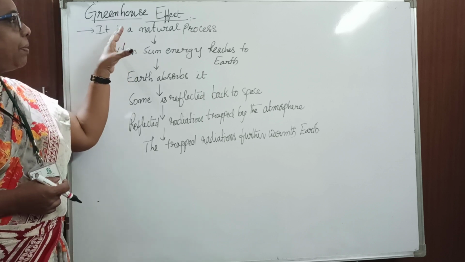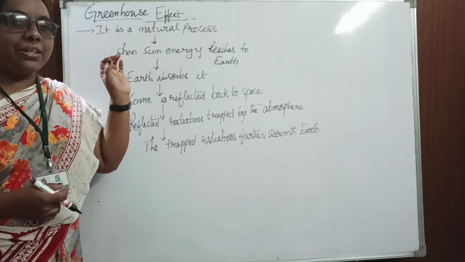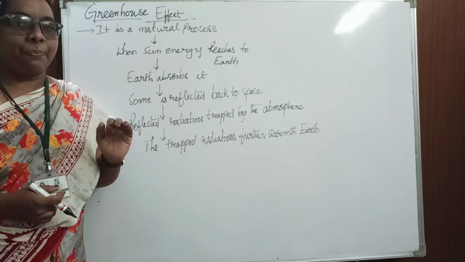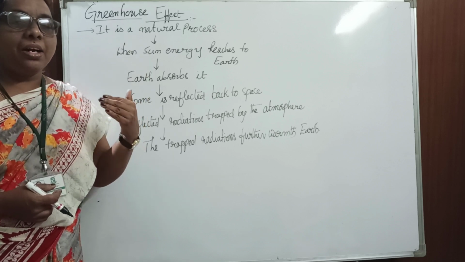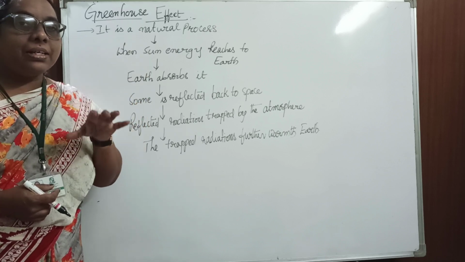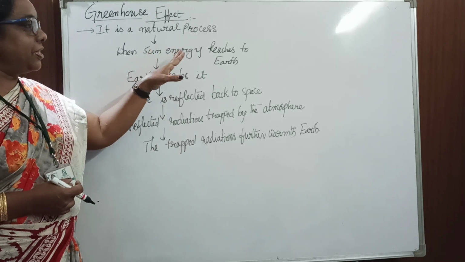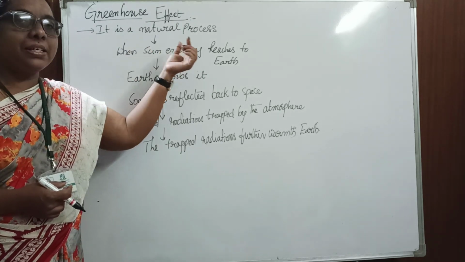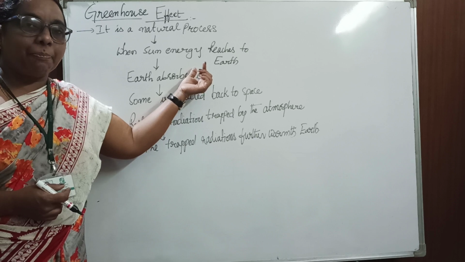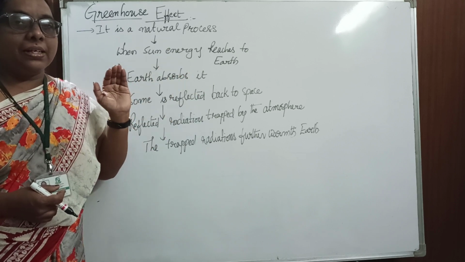Whereas the greenhouse effect is actually a natural process. Whenever the sun's radiation reaches the earth, the earth absorbs the sun's energy.